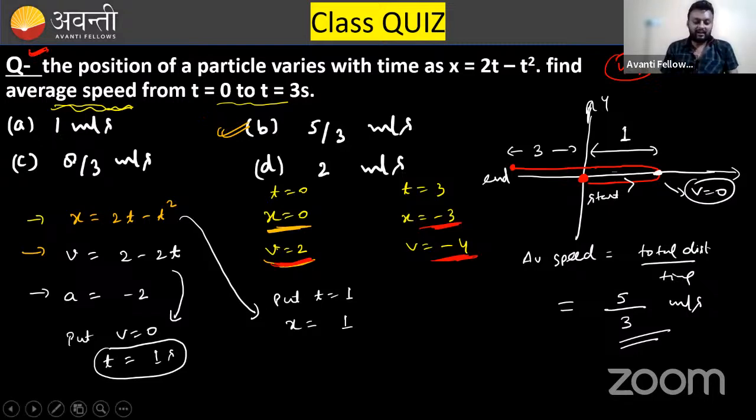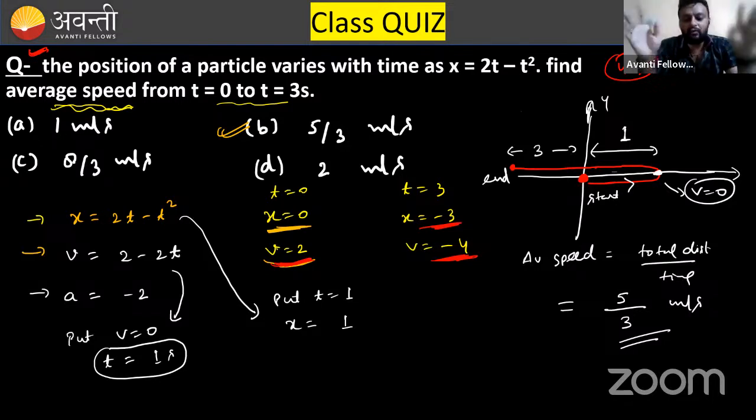Now listen to me. First of all, in such types of questions, if average velocity is asked, then no problem. You can directly go with x final minus x initial divided by time period. Final minus initial will be considered in this case.